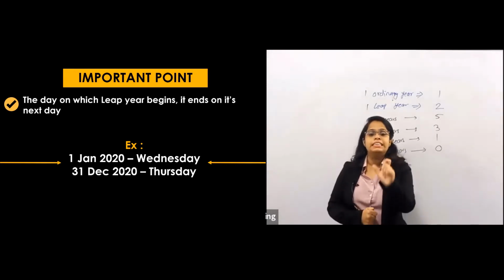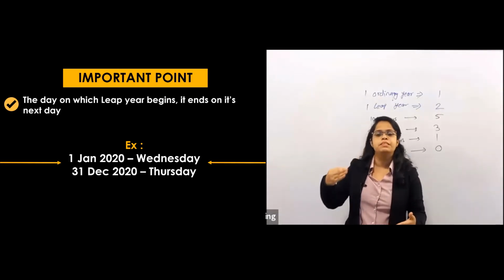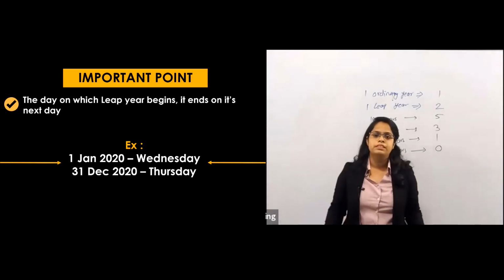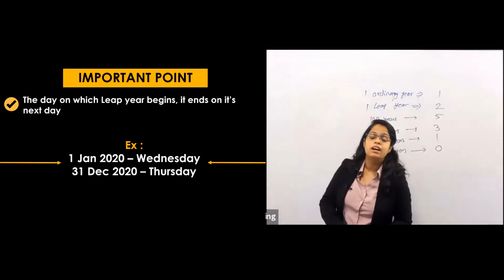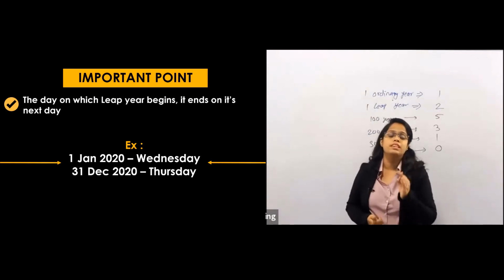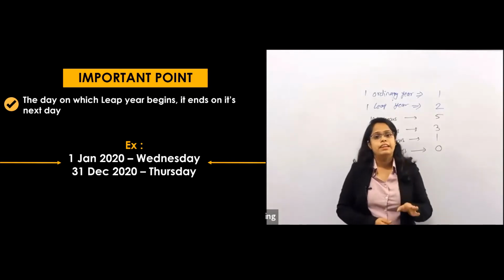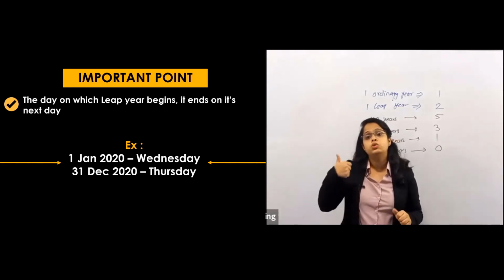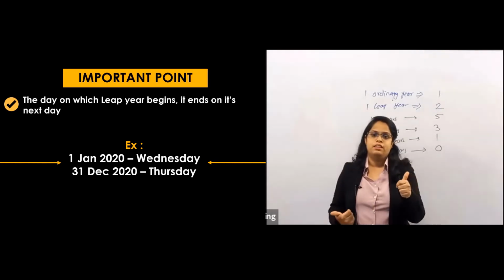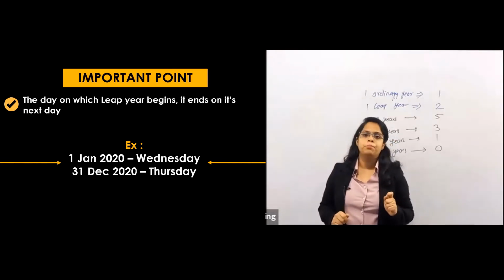Because in a leap year, one day is added, so everything increases by 1. Suppose your birthday, 2nd July 2019, was on Wednesday. Then 2nd July 2020 would come after Thursday, on Friday, because one extra day goes in between, because 2020 is a leap year. Are you getting my point?